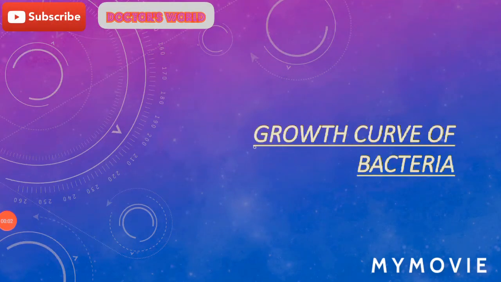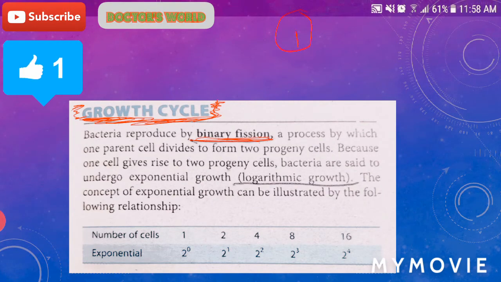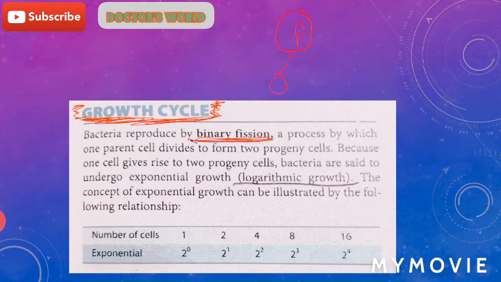Assalamu alaikum. In this video we will discuss the growth of bacteria, that is the growth curve of bacteria. Growth cycle: bacteria reproduce through binary fission. It is a process in which the parent cell divides into two daughter cells, and this growth occurs in an exponential manner, that is, exponential growth occurs.